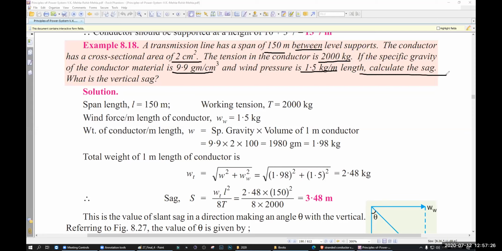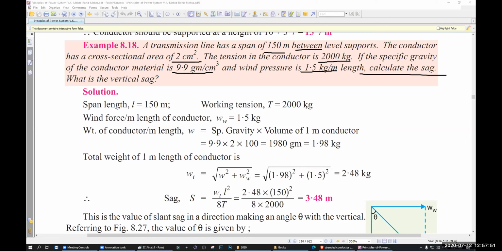Okay, let's find out the sag first. Here, your L is 150. Your working tension is 2000 kg. Your wind force per meter is 1.5 kg, that is the WW wind. Weight of the conductor per meter of length, W, is equal to specific gravity and volume.